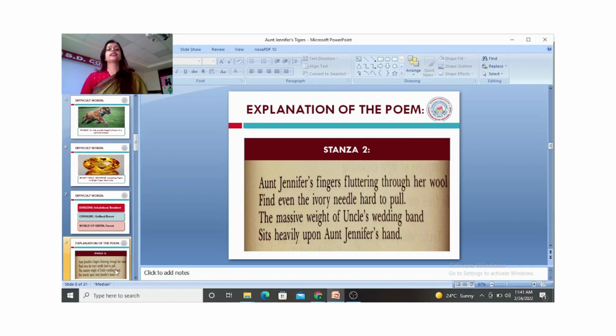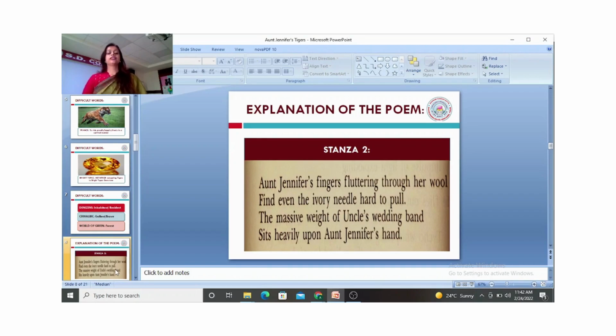And in this case, the creative art for Aunt Jennifer is her embroidery, and her repressed desire, her zeal to live her life on her own accord, on her own terms. That thing comes across in the form of the images of the tigers, a very brave, very gallant, very powerful image of a tiger, because she is living a life which is in total contrast to the symbol that she has used, which is of the tiger.